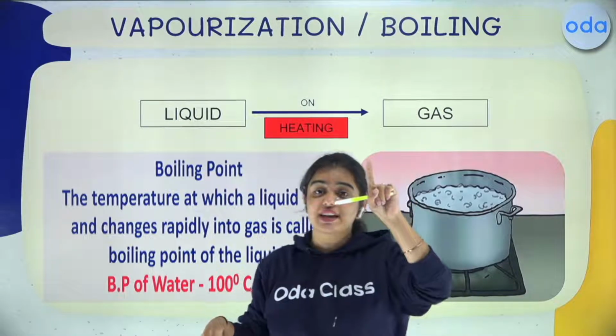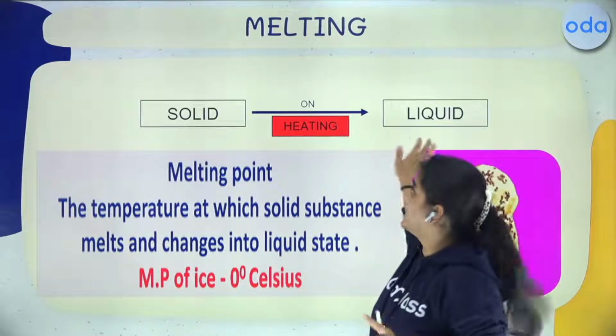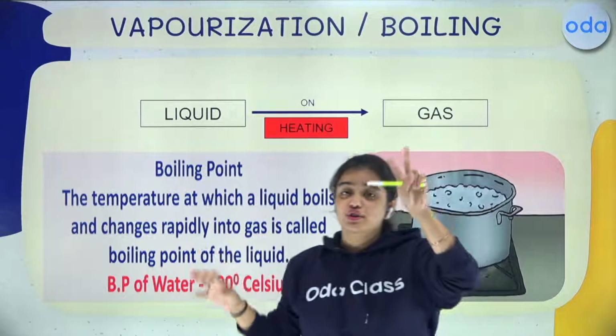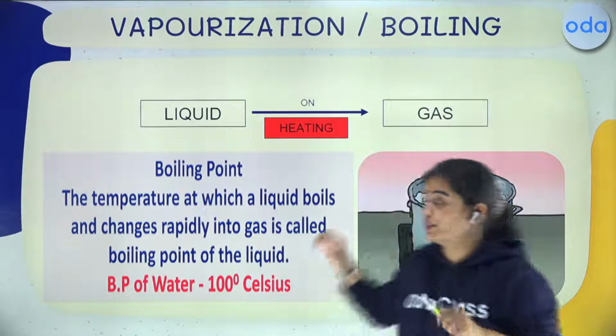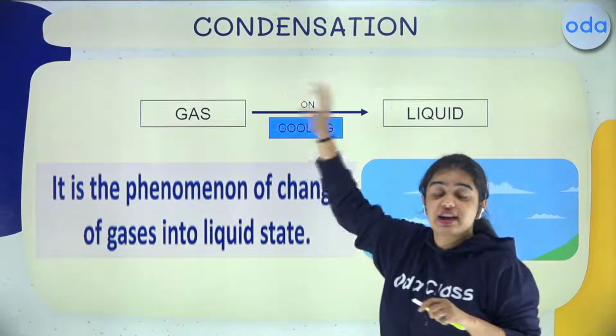So your melting is done. In melting, what was happening? Solid to liquid on heating. And when I say boiling, it's liquid to gas on heating. Now, two processes of heating are completed. Now I'll be telling you about the cooling processes. What are those? Your third one is condensation.